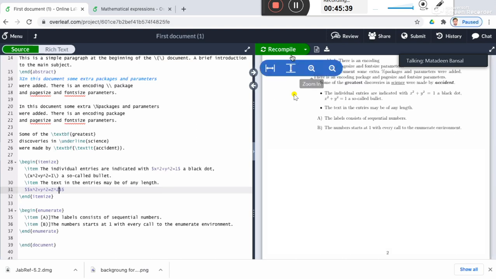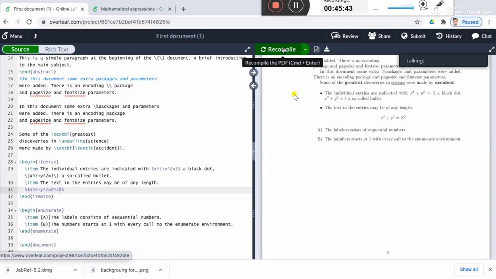Let's see what happens. So it will be displayed here, but without any equation number. Even in the display mode, there is no equation number. So whenever you write inside the double dollar signs on the left and right, the equation will be displayed, but no equation number will be assigned to it.